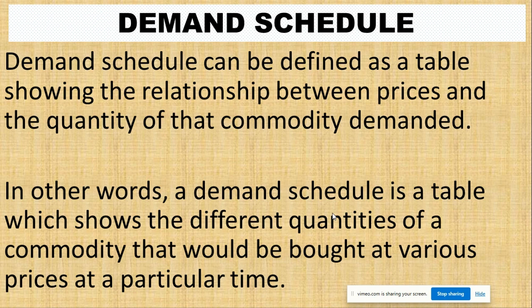Demand schedule can be defined as a table showing the relationship between the price and the quantity of good that will be demanded. In other words, we can define demand schedule as a table which shows the differences between the quantity of commodity that will be bought at the various prices and at a given period of time. And that is what we mean by demand schedule. It's just a table showing the differences between the price and the quantity that will be demanded.